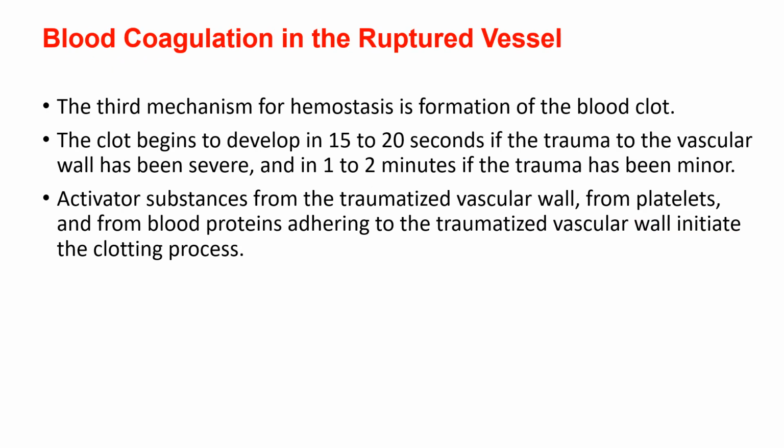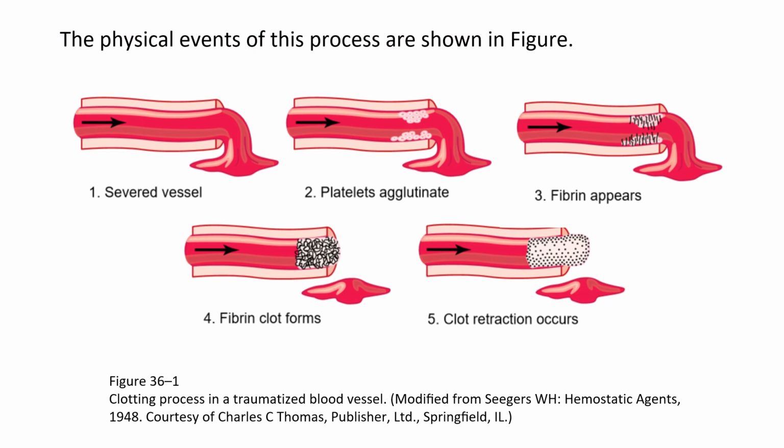Blood coagulation in the ruptured vessel. The third mechanism for hemostasis is formation of the blood clot. The clot begins to develop in 15 to 20 seconds if the trauma to the vascular wall has been severe, and in 1 to 2 minutes if the trauma has been minor. Activator substances from the traumatized vascular wall, from platelets, and from blood proteins adhering to the traumatized vascular wall initiate the clotting process. The physical events of this process are shown in the figure.